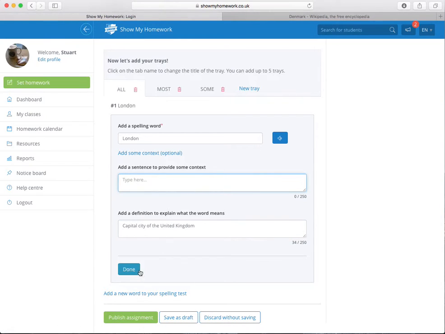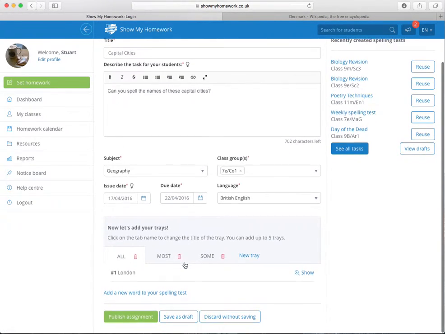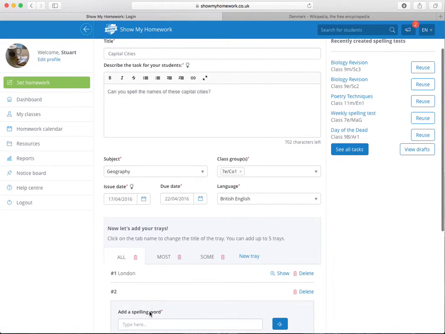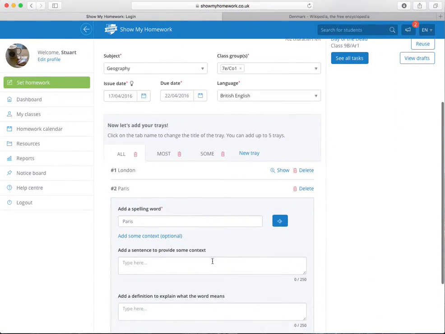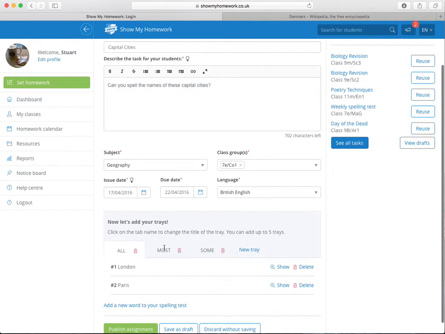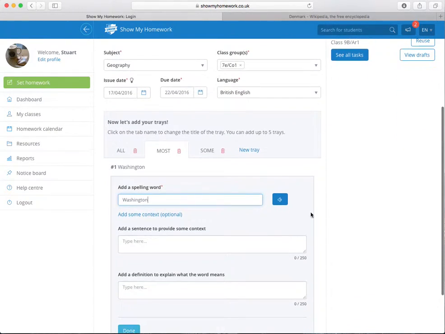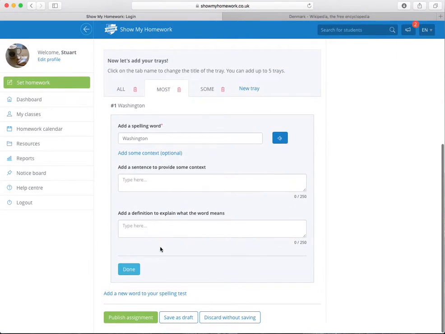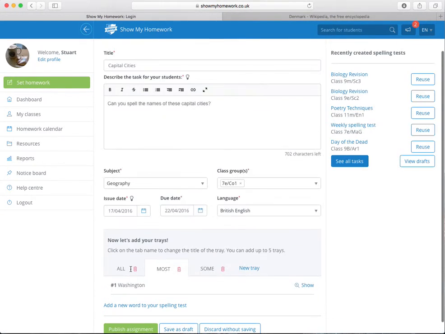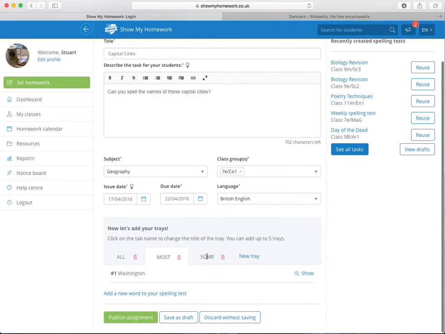You can do different things here. I can add in another word here. Let's add another one. Paris. Yep, that says that okay. Let's try and add some more challenge. Let's add Washington. Okay, that's for our most task, and let's say a really obscure one for the sum task.